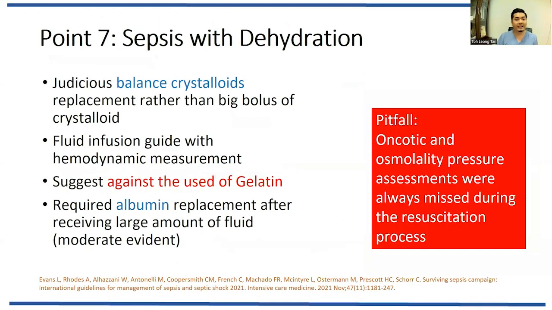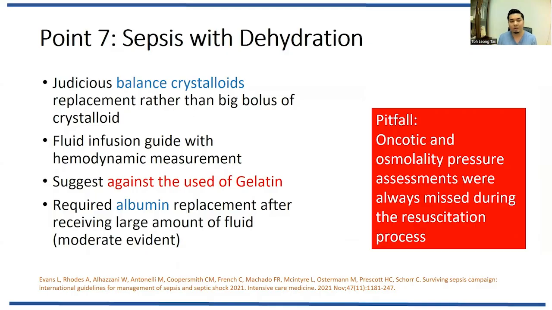Okay. For point 7, sepsis with dehydration. Fluid resuscitation is the most challenging issue in the emergency department, especially when you see a patient with septic shock. We don't know whether we want to put in more fluid or less fluid. More fluid can cause edema, less fluid can cause hypovolemia. So a judicious balance of crystalloid replacement rather than a big bolus of crystalloid should be given, meaning that you can give smaller boluses rather than a big bolus in one shot. And you can also give a fluid infusion guided by hemodynamic measurement.